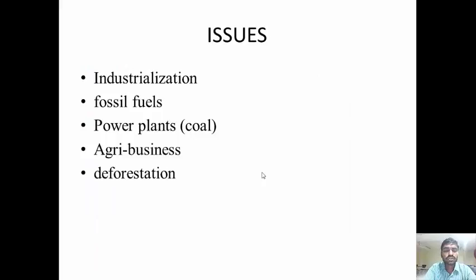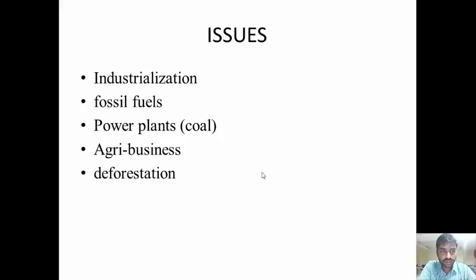What are the issues? These are the main issues causing the increase in the Earth's temperature. Industrialization is nowadays a big issue around the world, as the industries release a very high amount of carbon.